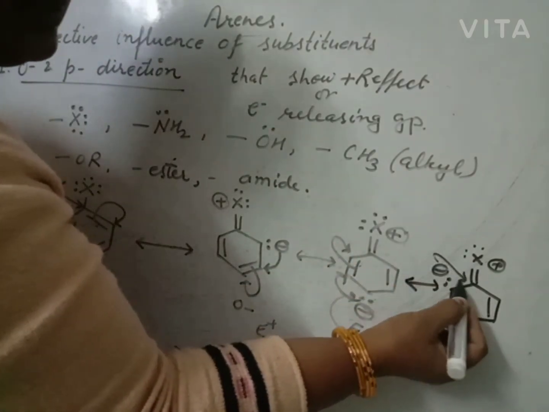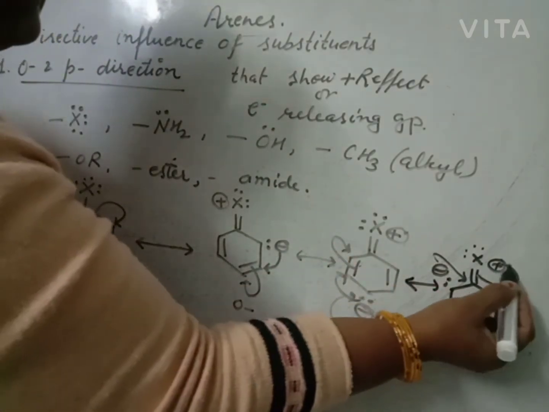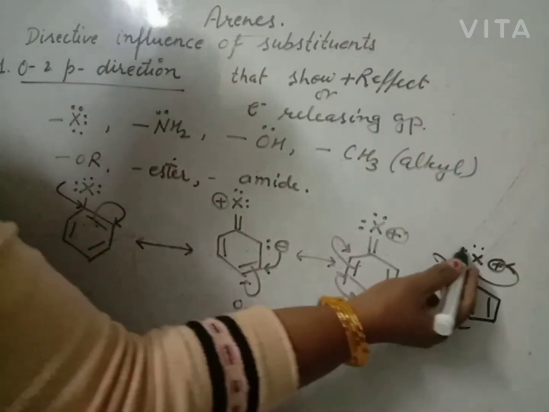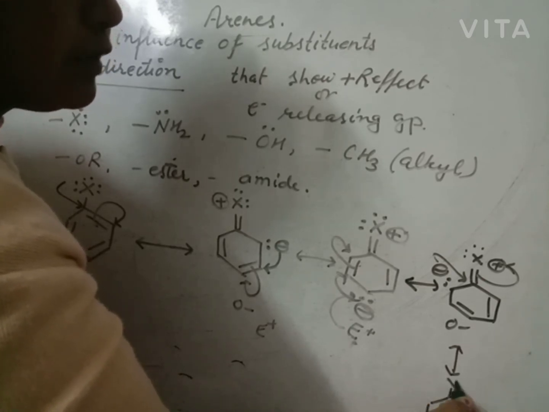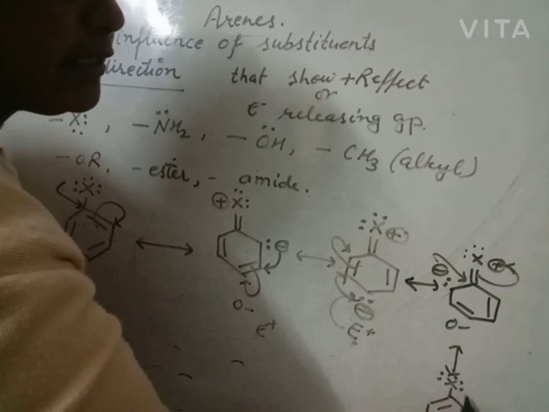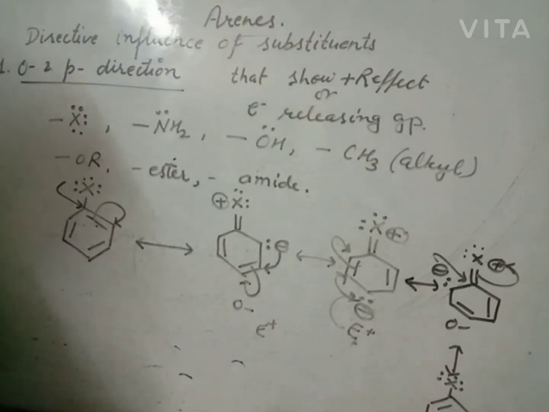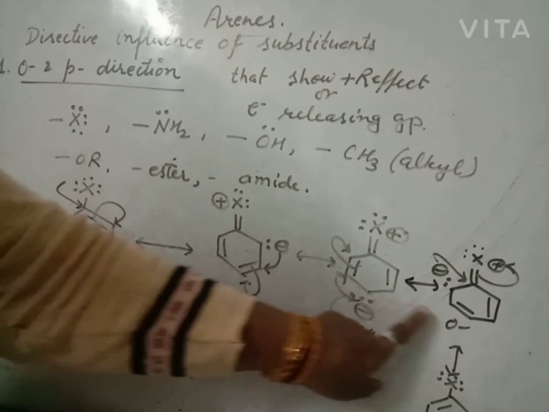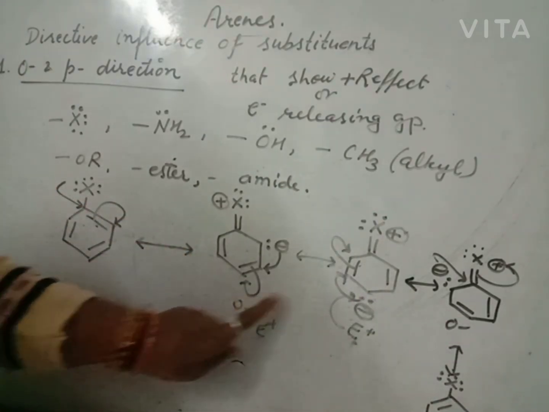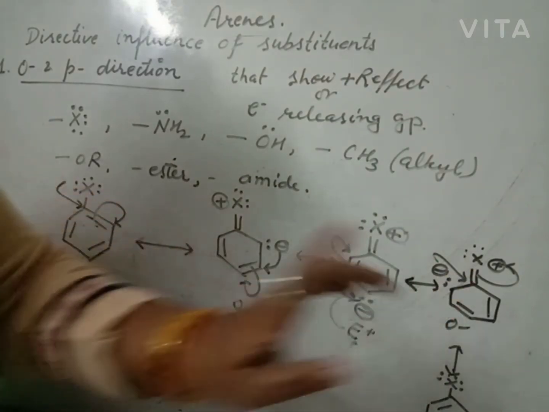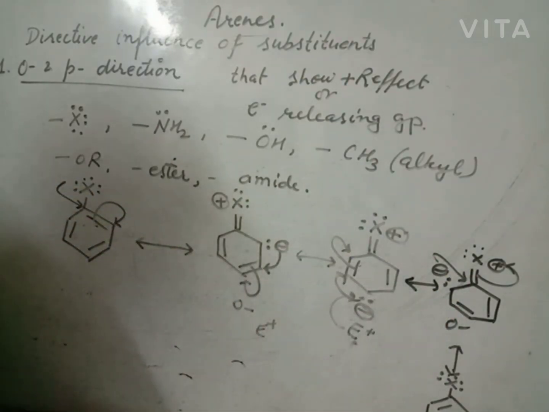If it returns the electron to the first carbon, it returns the electron to the substituent group attached to the benzene. Out of these 5 resonating structures, we have negative charge only at ortho, para or ortho position. So the incoming electrophile will attack on ortho, para or ortho position, not at meta, because the meta position is not activated or deactivated. Clear?